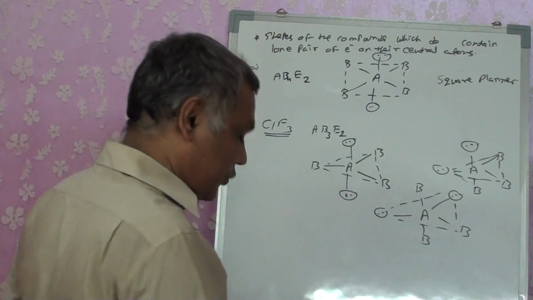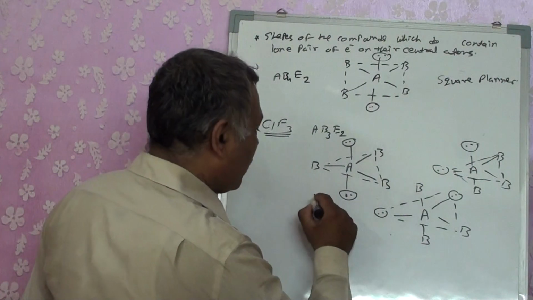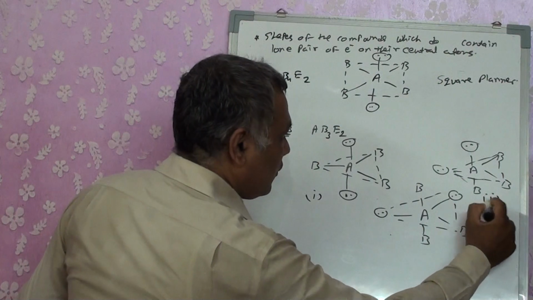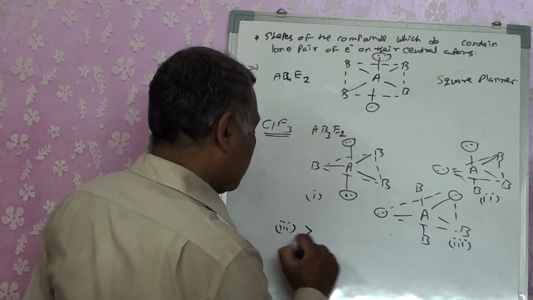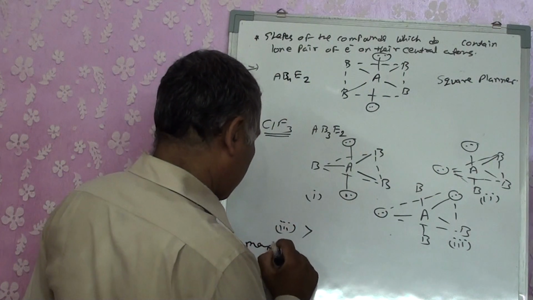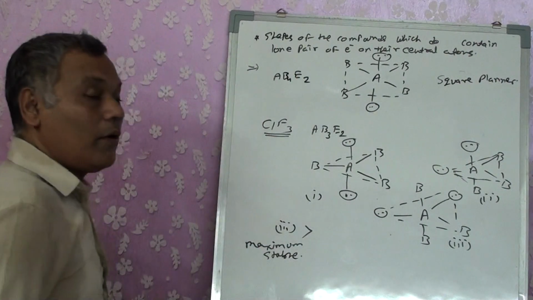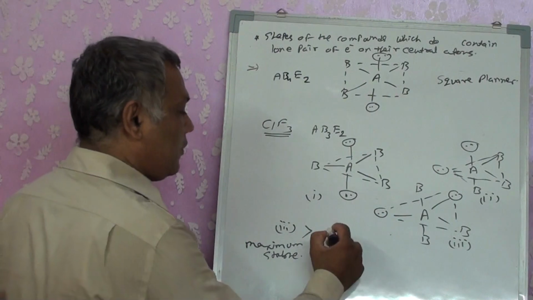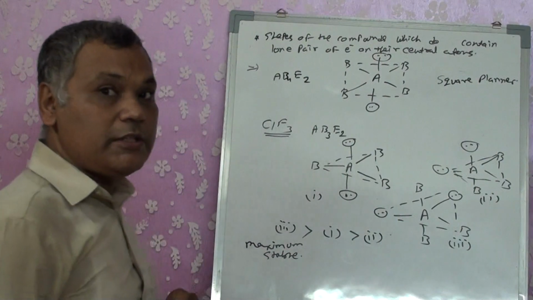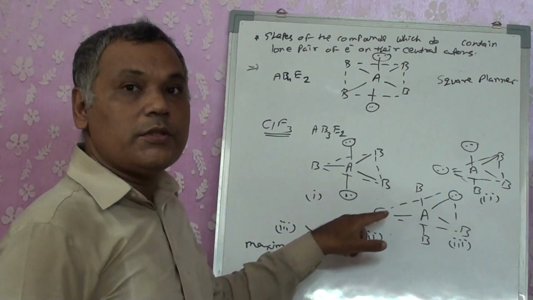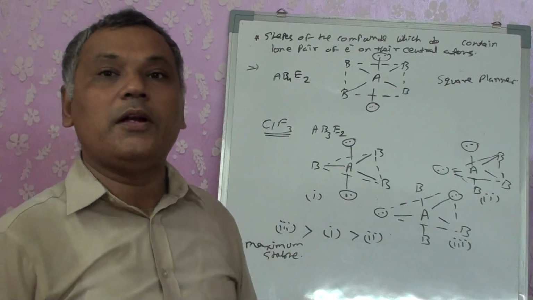It is shown that the compound with two lone pairs, if I put it as 1, 2, 3, the third structure is maximum stable. Now why is it so? It's more stable than the first, and the first is more stable than the second. Now what is the reason for it? These two electrons are at equatorial positions away from one another at a maximum bond angle of 120.